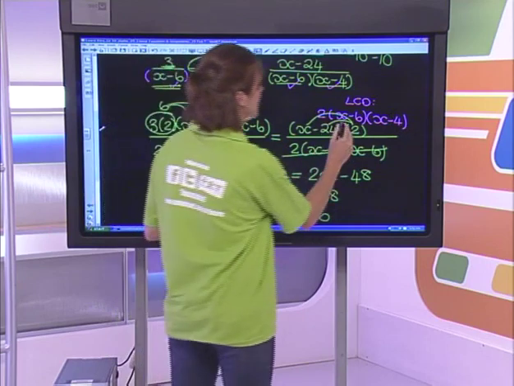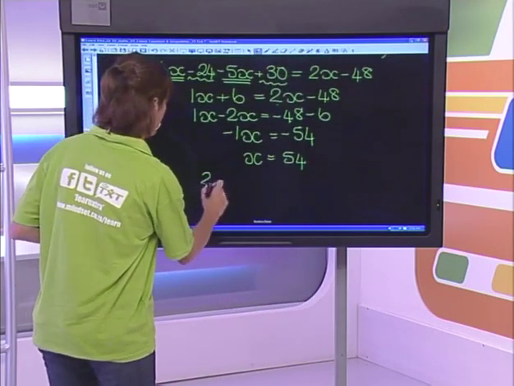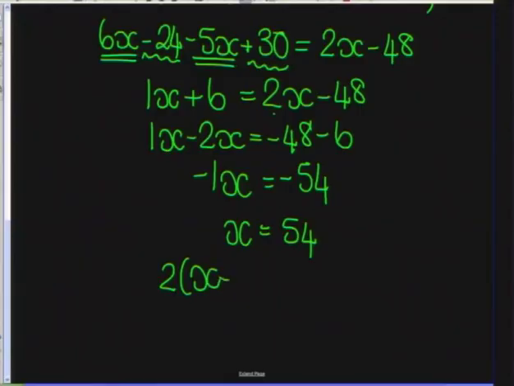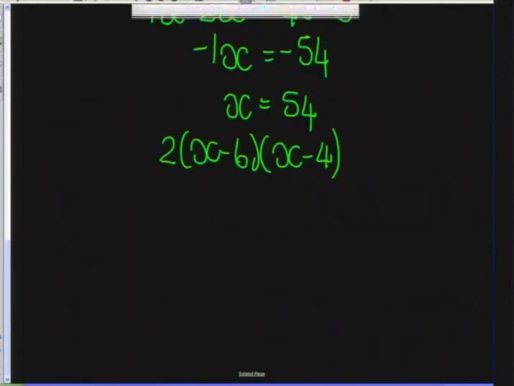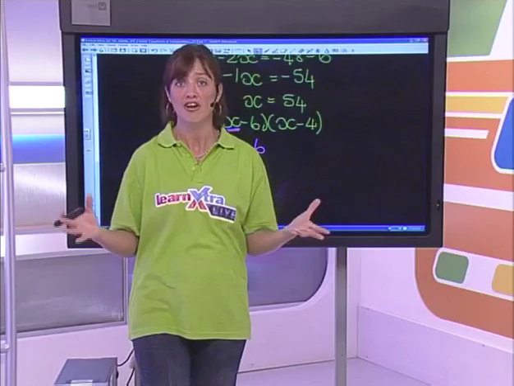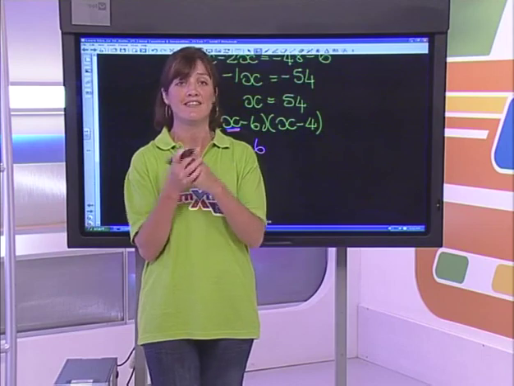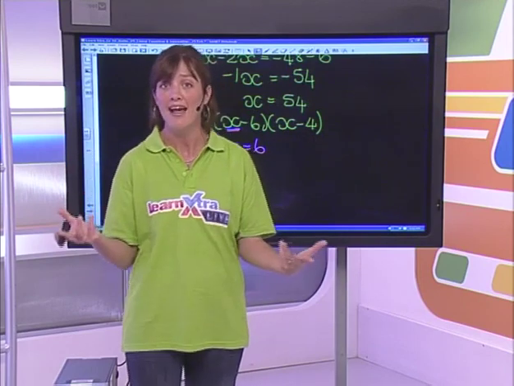Okay, look at your LCD. Let's just rewrite it over here so we don't look squashed. We had a 2, we had an x minus 6, and we had an x minus 4. Right, what were the values that would have made this denominator 0? The first one would have been if x was equal to positive 6. Because if that was 6, 6 minus 6 is 0, and anything times by 0 is 0. So just that little value of 6 would have made the whole denominator undefined.